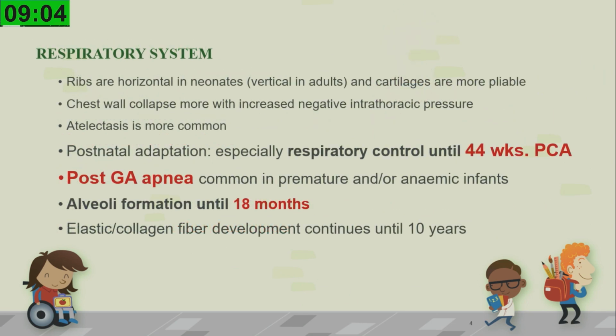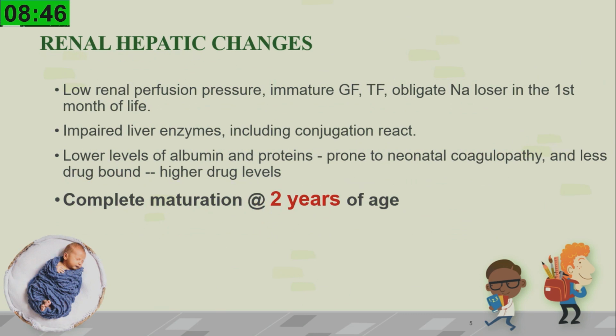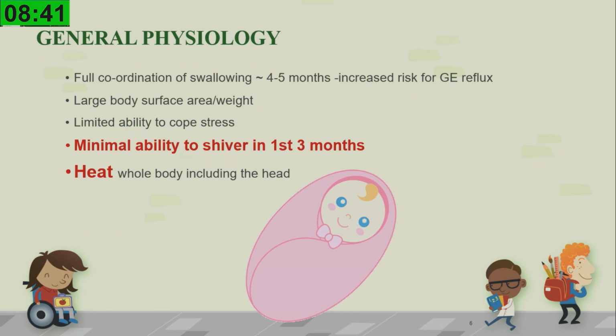Also, postoperative apnea is very common in premature and anemic infants, because the adult respiratory control will not be achieved until 44 weeks of post-conceptional age. Alveolar formation continues up to 18 months of age. Renal and hepatic system complete maturation occurs at 2 years of age. These kids have minimal ability to shiver in the first 3 months, so we have to heat the whole body, including the head, and we have to cover the babies from head to foot.